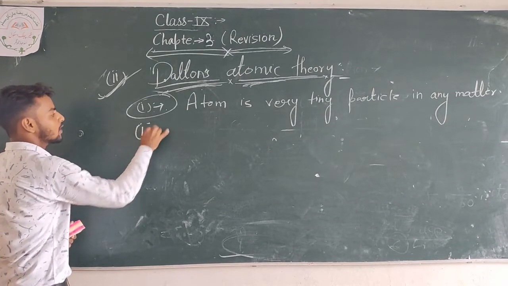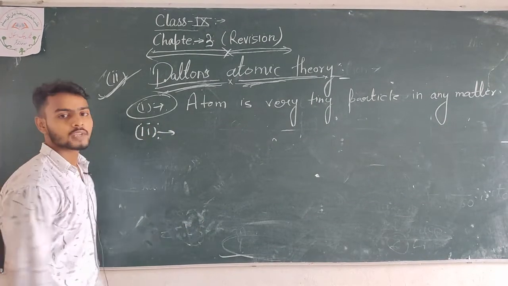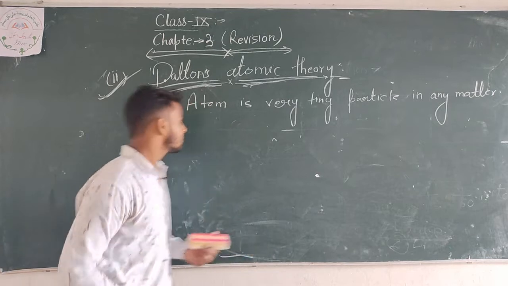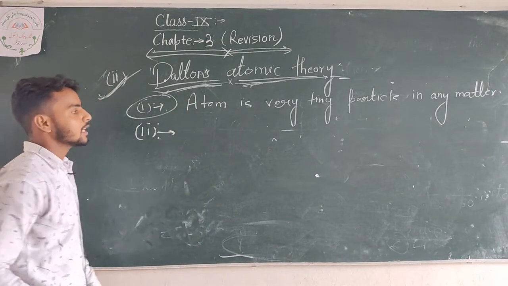Now we are going to the second theory of Dalton's theory.